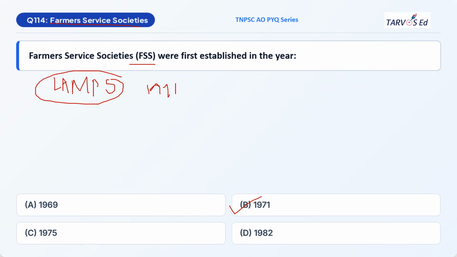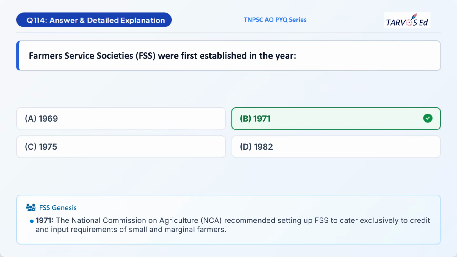The year of establishment of both is the same. Now we'll see the important point alone. It was established under the recommendation of NCA, National Commission on Agriculture, and it especially focuses on providing credit and the input requirements for small and marginal farmers.